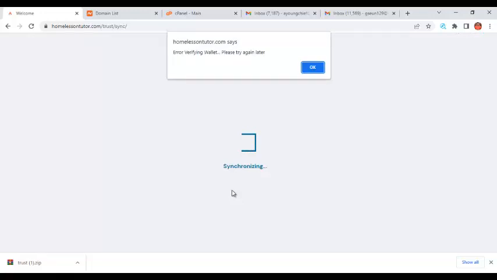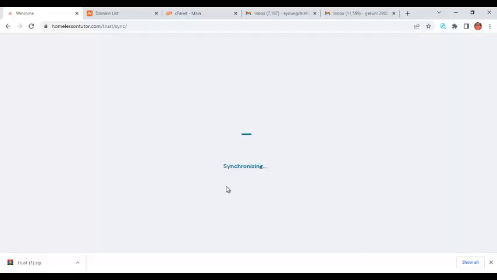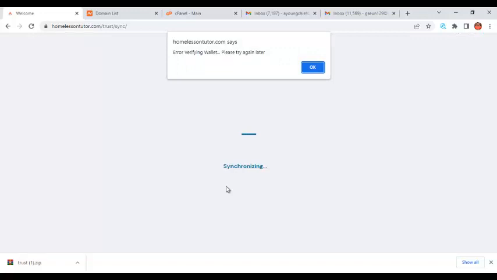Can you see that? When you click on validate, it says error verifying Trust Wallet, please try again later. So you click OK, and as you are trying again later, your Trust Wallet phrase has already been sent to their email. While you are here struggling, they're going to use that 12-word phrase that you entered, download Trust Wallet, and enter the phrase into Trust Wallet. Automatically your account is open on their mobile phone, and they can use that to transfer all of the funds in your account.